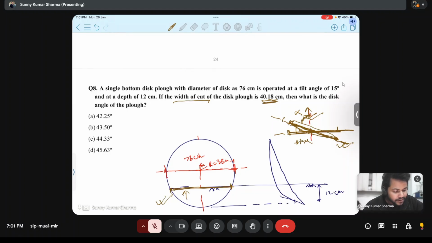Means if we know this chord length, suppose this chord length is 2y. One is this y, one is this y. We will make one triangle here. This will be r.